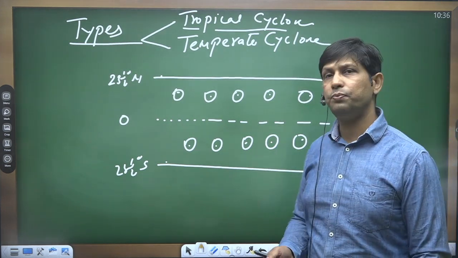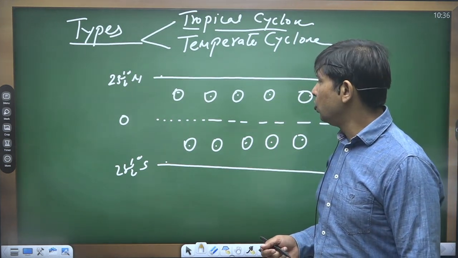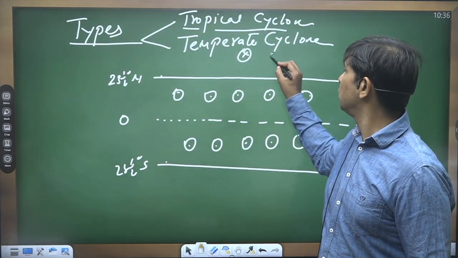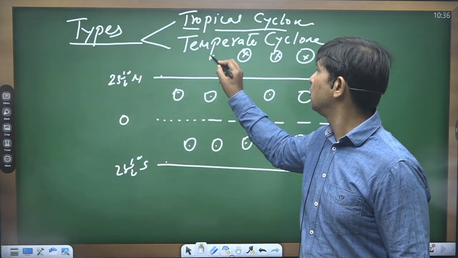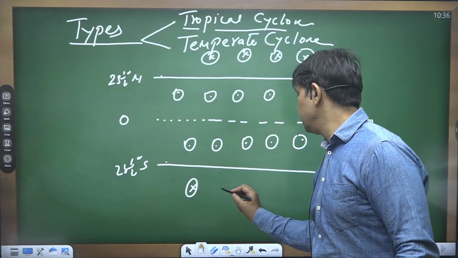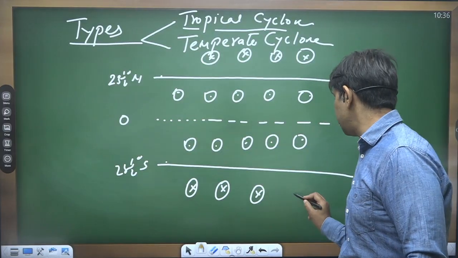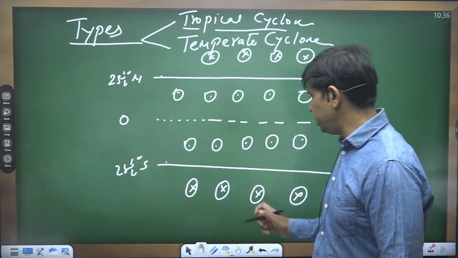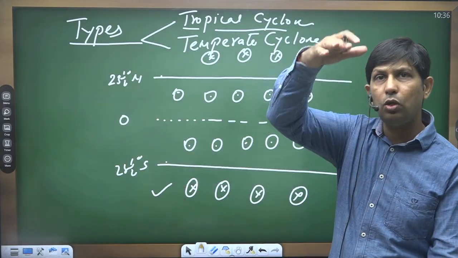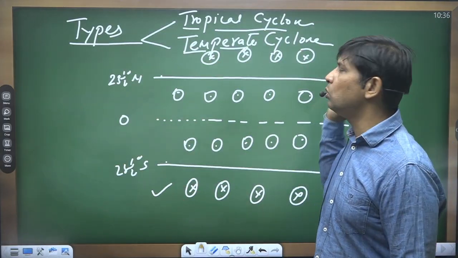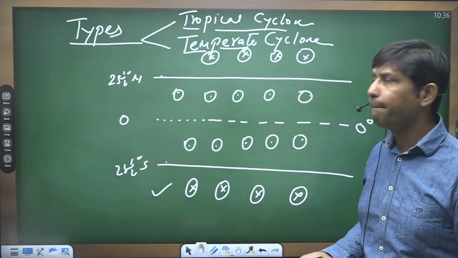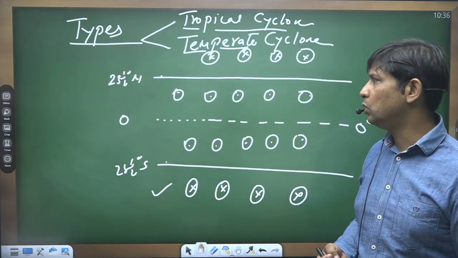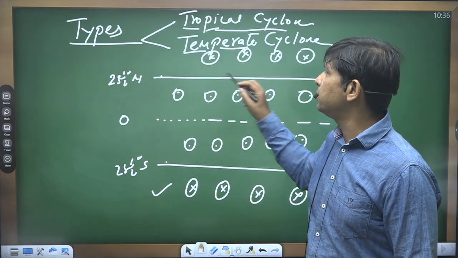Now the ones which are developing beyond the two tropics, over here or here, these cyclones become extratropical or temperate cyclones. So we categorize all the cyclones which develop beyond the two tropics as temperate cyclone or extratropical cyclone. Here, on the basis of their location of formation, we have categorized the cyclone into two categories: one is tropical and the second one is temperate cyclone.